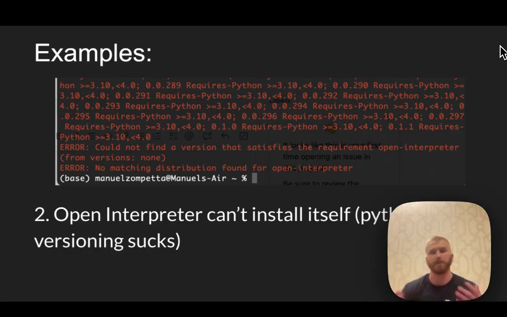Another example is Open Interpreter, which is kind of like the most performant open source agent that you can run on your computer. Open Interpreter can't install itself, right? The reason why is because when I installed it on my computer, it couldn't identify the proper Python packages. So it starts going down these rabbit holes of trying to install many different versions of Python. It's like, oh, hey, I'm missing this thing, or I'm missing this thing, and it just keeps going down these dependency rabbit holes.